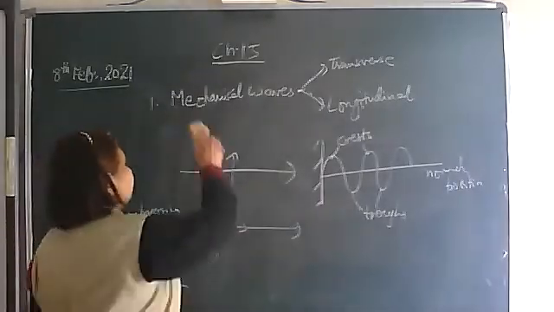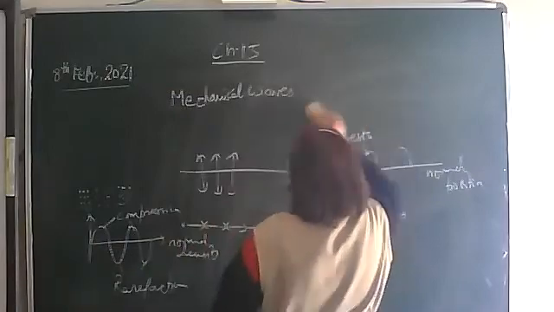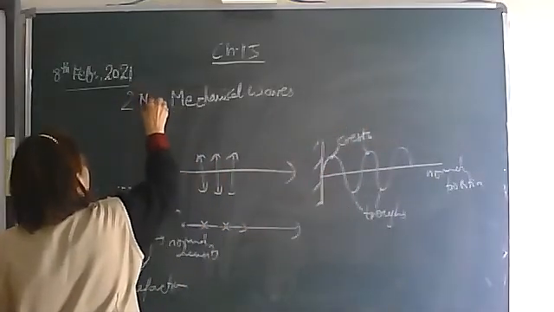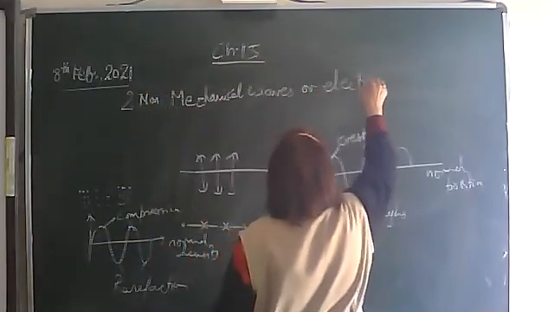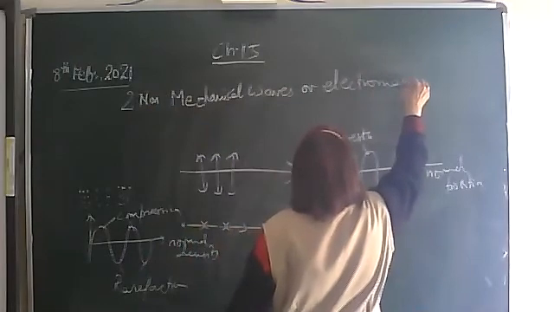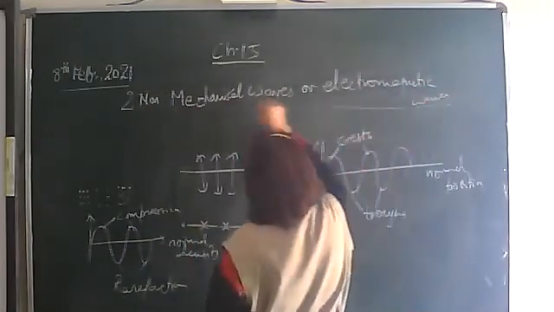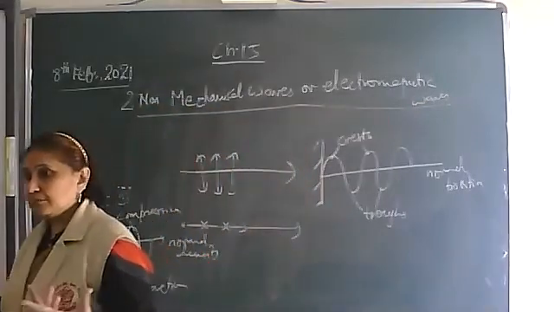Now the second type of waves are non-mechanical waves, which are also called electromagnetic waves.